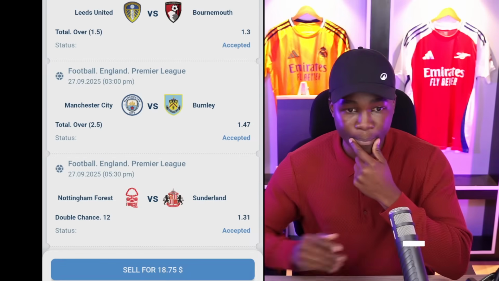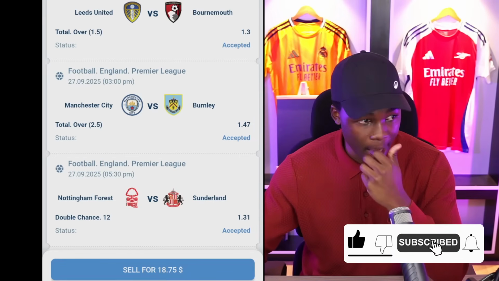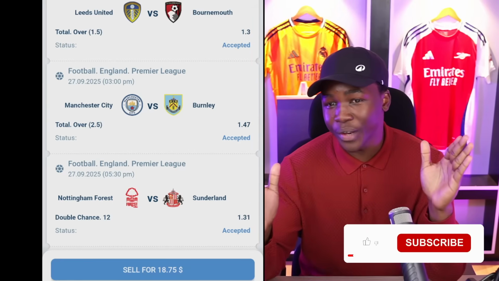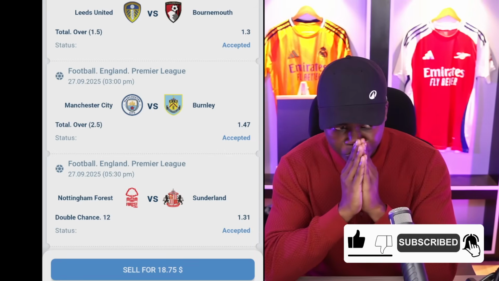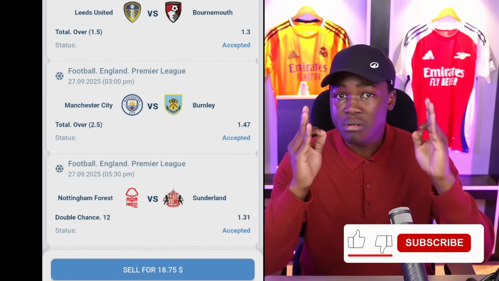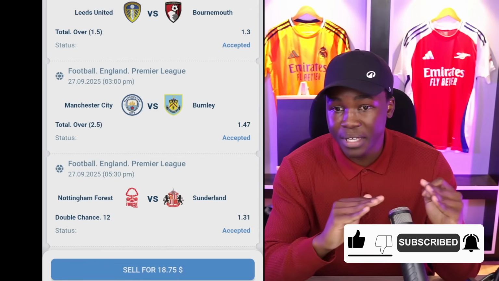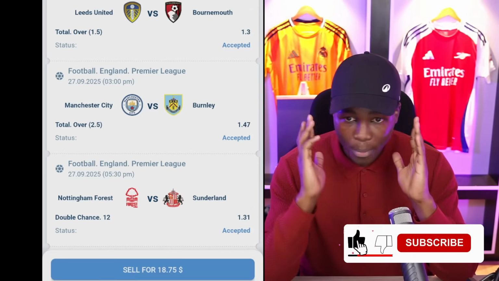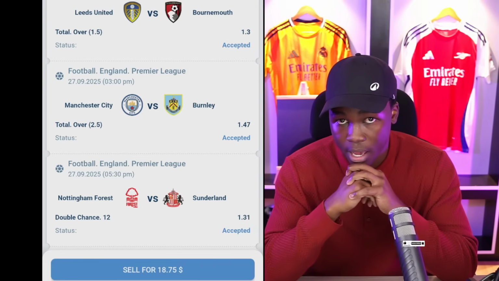And then, of course, the next game is Nottingham Forest coming up against Sunderland, all right? In this game, it's a double chance. Either Nottingham Forest win the game or Sunderland win the game. I wasn't really able to come to a point whereby I had my correct score for the game nailed down, right? So it's a game that I'm just raw dogging. I do not have any correct score in mind, but I believe that either the away team or the home team should be in a position to win this game, all right?